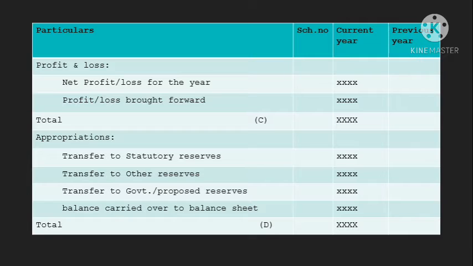Transfer to other reserves. If the question gives transfer to other reserves with some percentage, like 5% or 10%, then the percentage has to be calculated and written here. Transfer to government or proposed dividend: if the bank has a proposed dividend, you will write the amount over here, and the last is the balance carried over to the balance sheet. So now it is important to know that whatever amount you have in C total has to be always equal to the D total. So both these amounts always have to be equal.